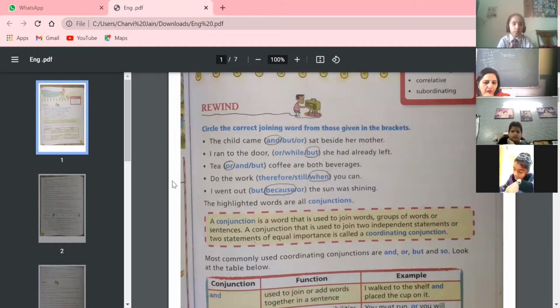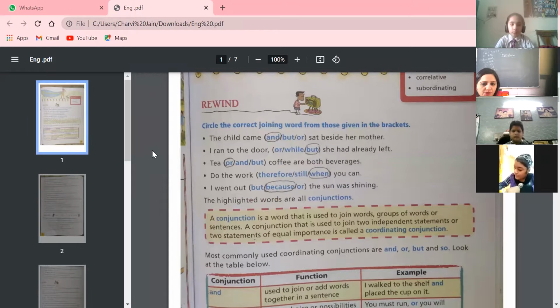We are just joining them. And when more than two conjunctions are used, that is correlative. And in subordinating, one sentence is dependent on the other. This we will learn later on. Meanwhile, we'll see this example. The child came and sat beside her mother.